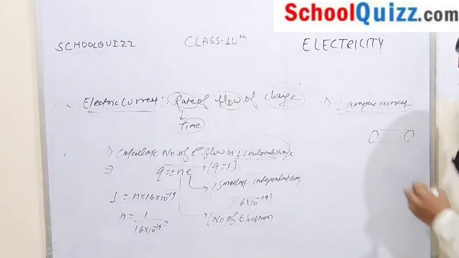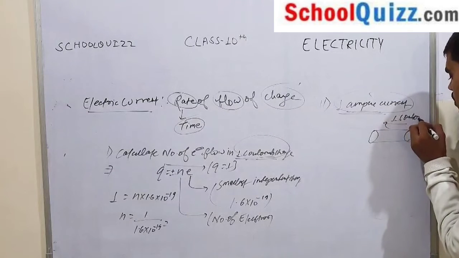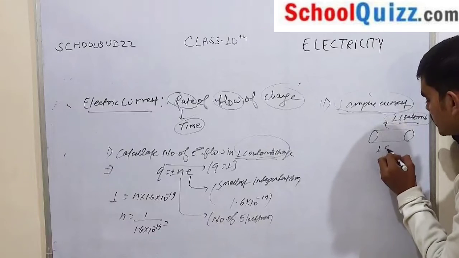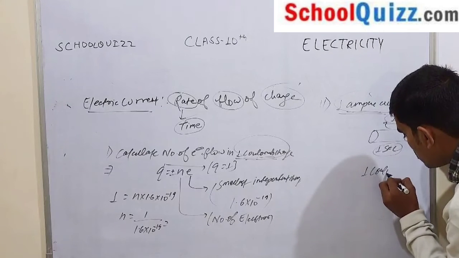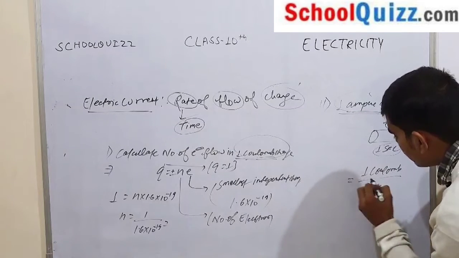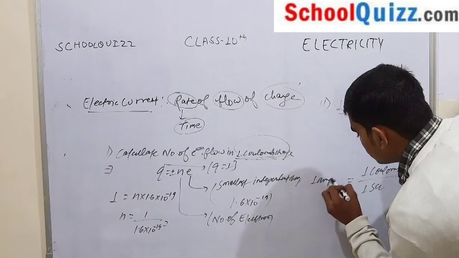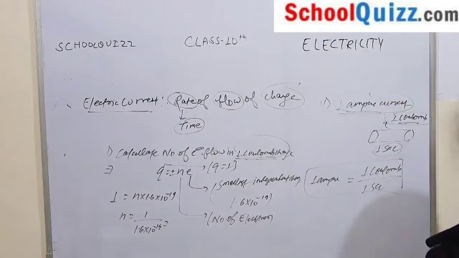If 1 coulomb charge starts flowing in 1 second, then 1 ampere current will be produced. So this is all about 1 ampere.